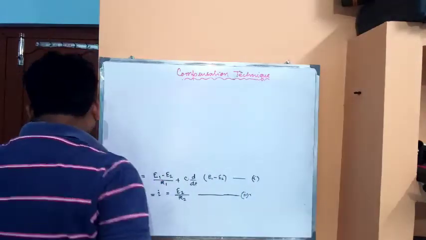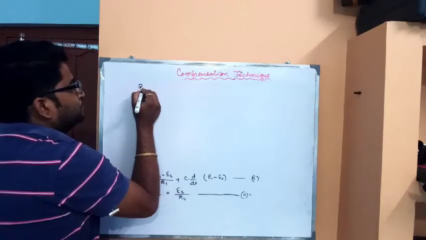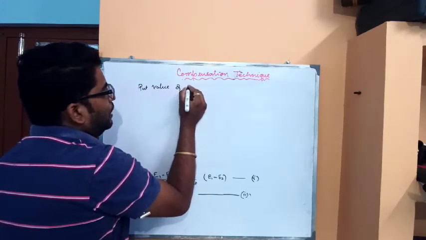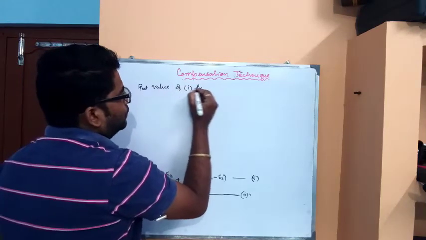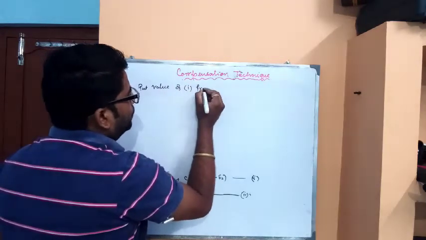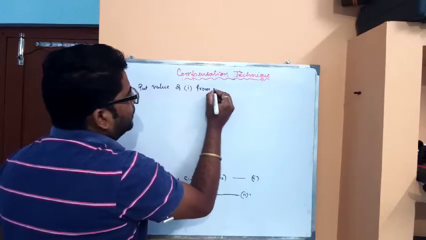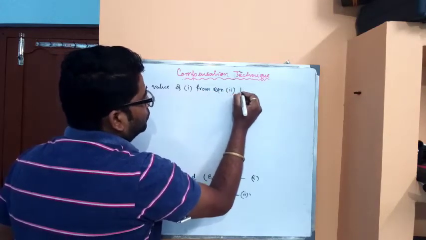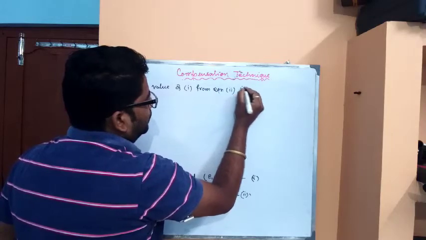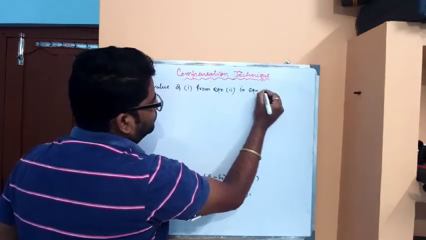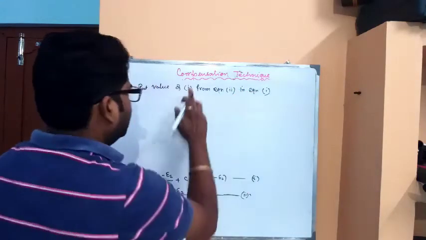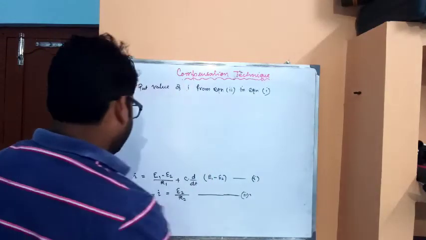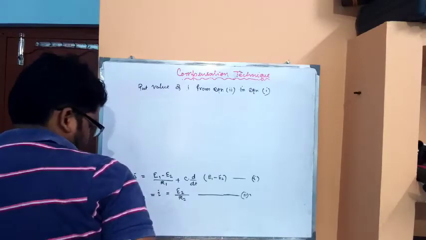Put the value of I from equation number 2 in equation number 1.